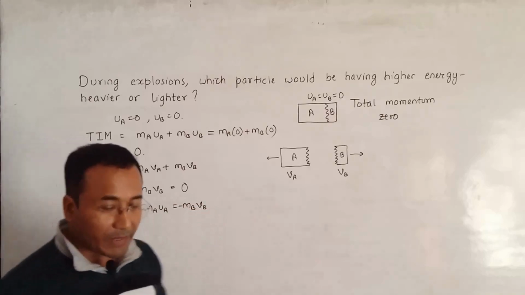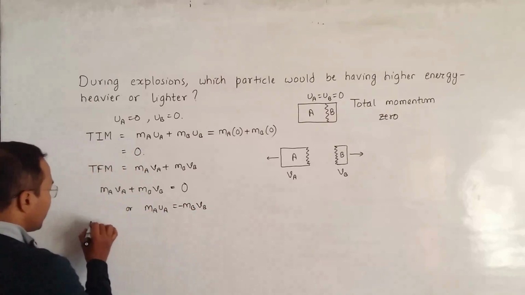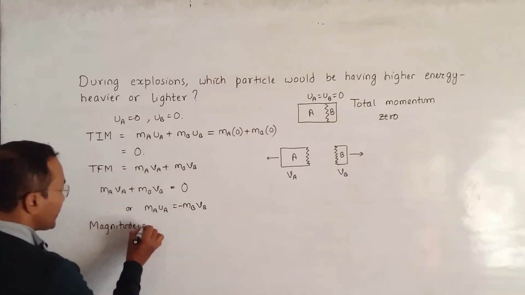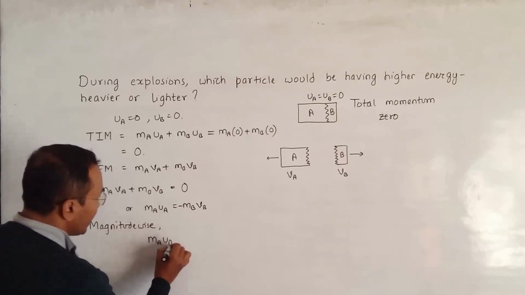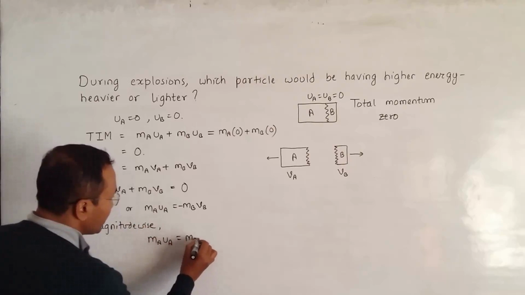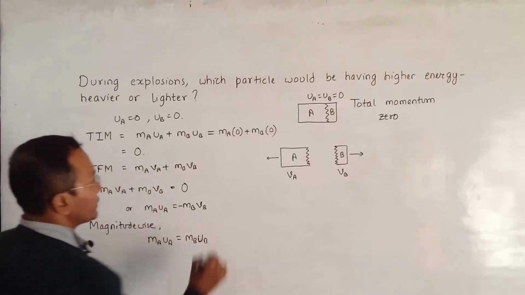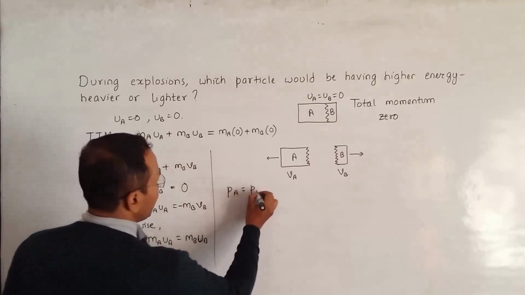If we write the magnitude only, just magnitude wise, it will be MA VA is equal to MB VB. If I write it in shortcut, it will give us PA is equal to PB.